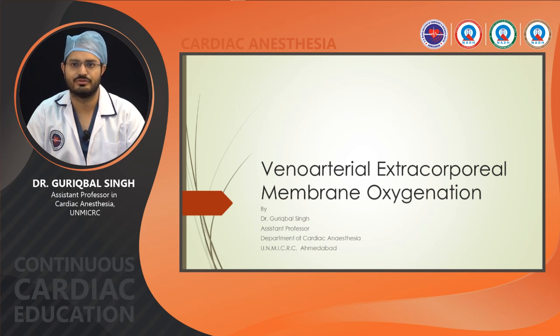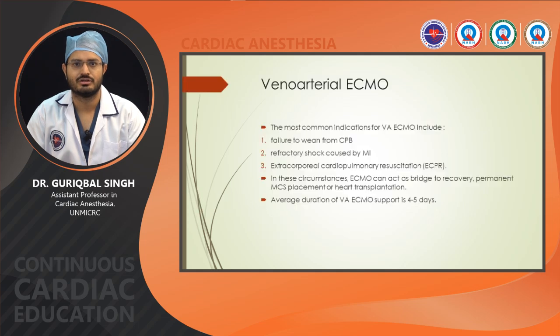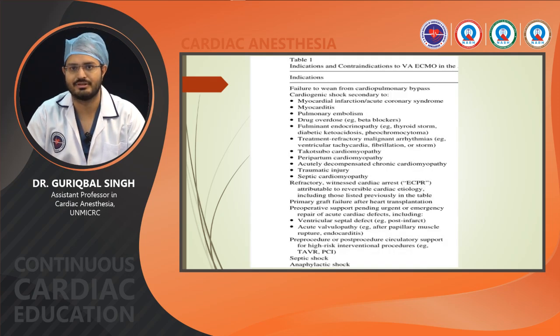I'm going to talk about venoarterial extracorporeal membrane oxygenation. What is venoarterial ECMO and what are its indications? The most common indications are when there's a failure to wean from CPB, there's a refractory shock caused by MI, or in eCPR. In these cases, ECMO can act as a bridge to recovery, permanent mechanical circulatory support placement, or heart transplantation. Average duration is around 4 to 5 days.